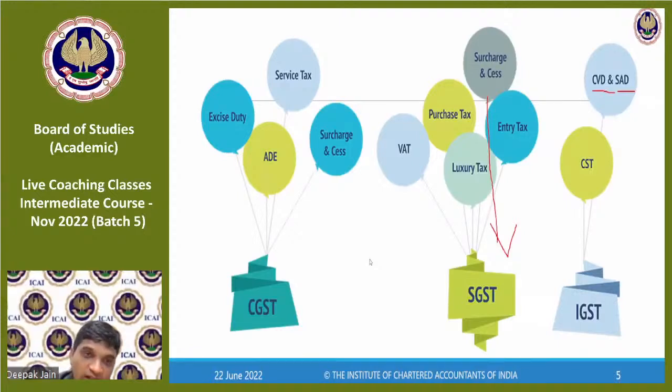To give you an understanding, when I import something now, I pay customs duty and GST. At that time, when GST was not there before July 2017, when I used to import, I had to pay customs duty and I had to pay CVD, which is countervailing duty equivalent to the excise duty. Same logic: when a person is manufacturing in India, he will pay customs duty, he will charge excise duty.